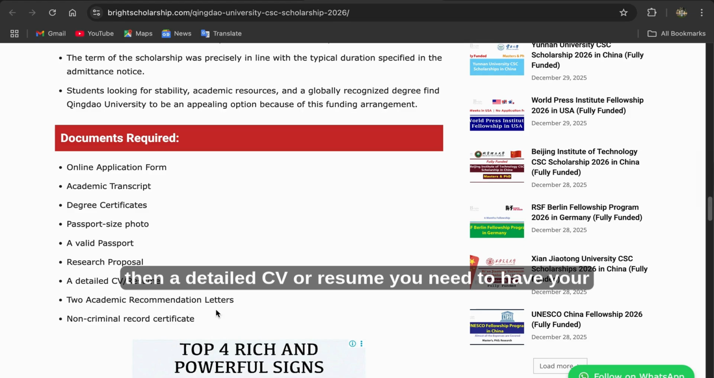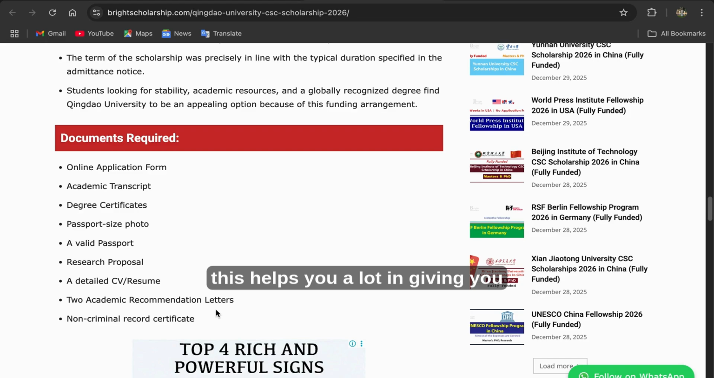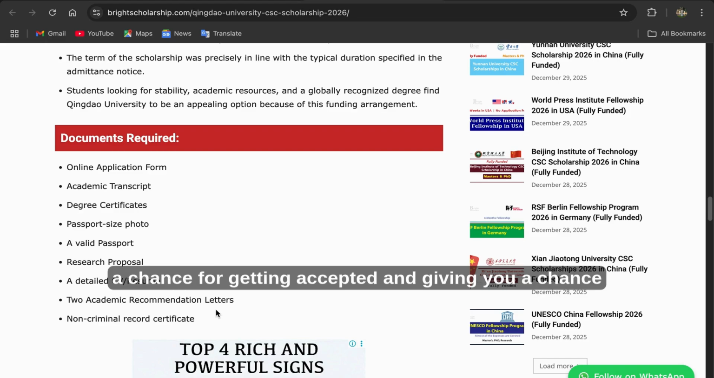Then a detailed CV or resume. You need to have your CV and your resume. Starting from all the experience you have, your working experience, your internship, your fellowship, all certificates you have, and voluntary activities you have done. All this helps you a lot in boosting your chance of getting accepted and gives the supervisor a reason to agree to help you in your program.